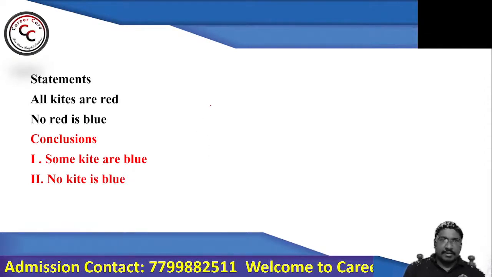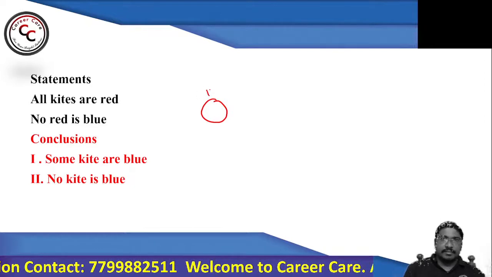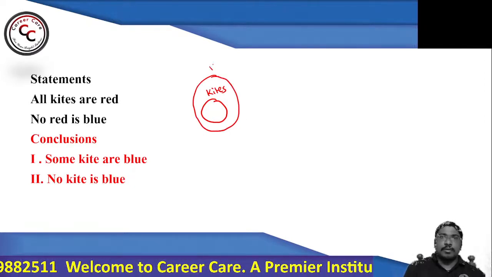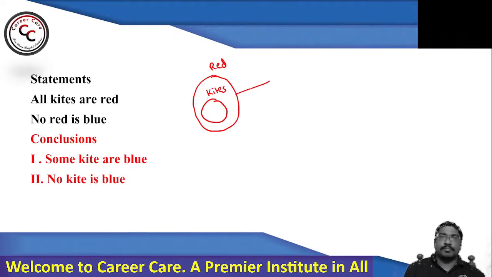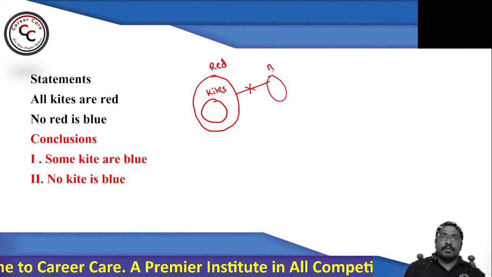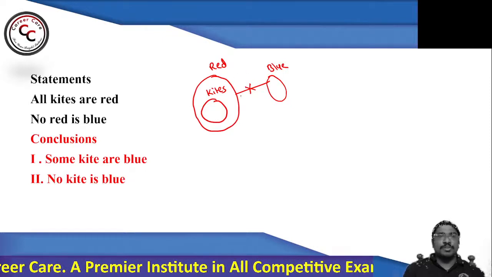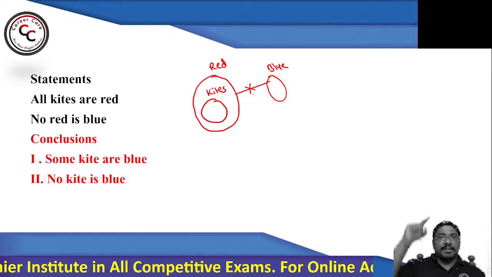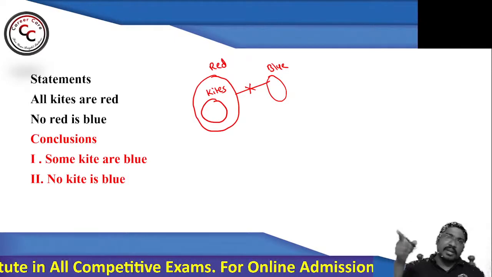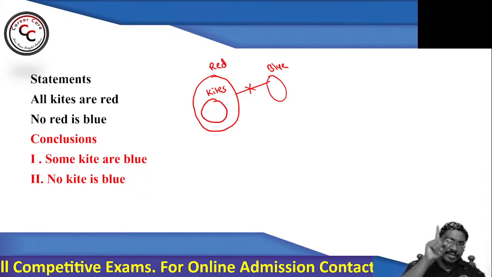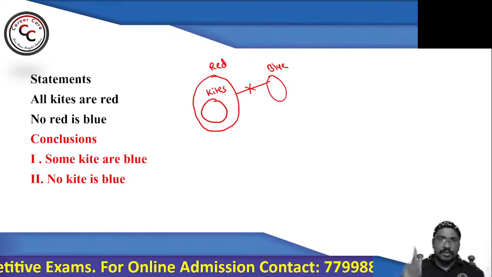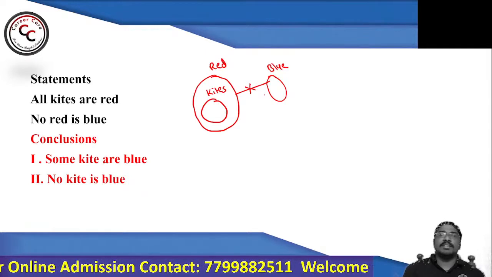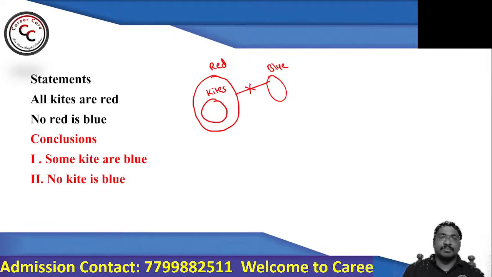Okay. So see, all kites are red. No red is blue. See, the relation between red and blue is no. That means the relation between kite and blue is also no. Why? Because blue cannot cross the boundary of red and form connection with respect to kites. So conclusion one, what does it say? Some kites are blue. See, kite and blue, what is the relation? No is the relation, but what he has given? Some. So false.